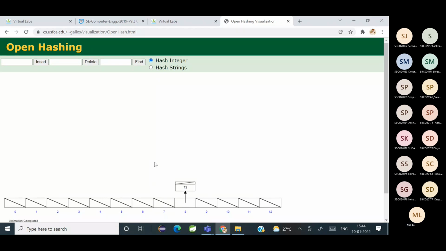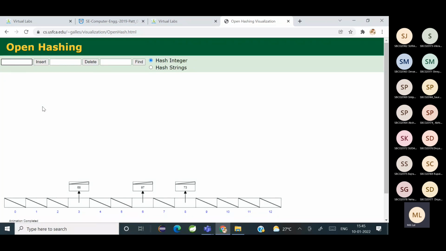Can you all see it? Yes. Okay, now tell me another number. 68. Okay, 68, I'm inserting it. So it's going to index 3. Another number. 97. Okay, 97, I'm inserting it. It's going to index 6.